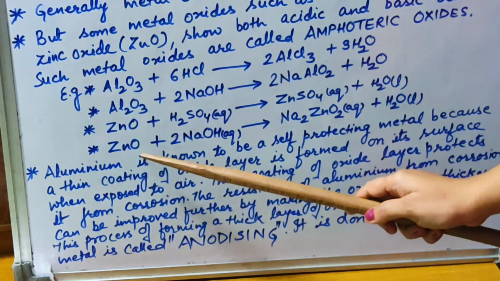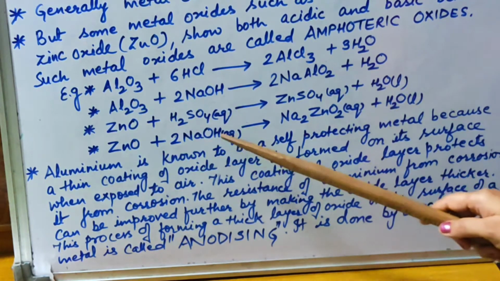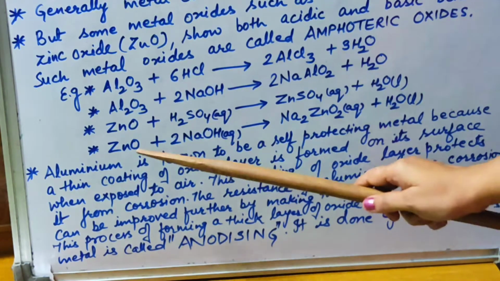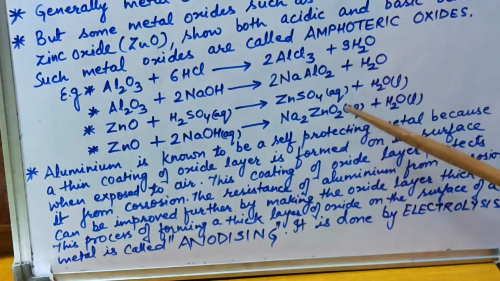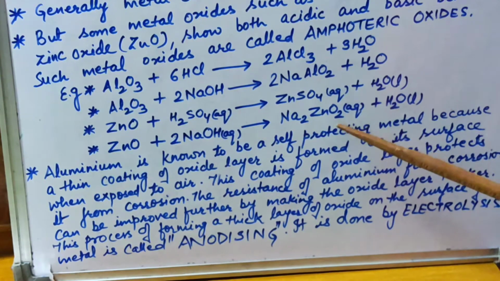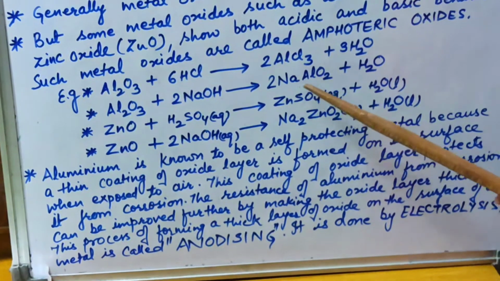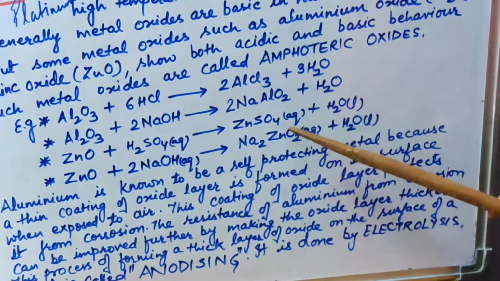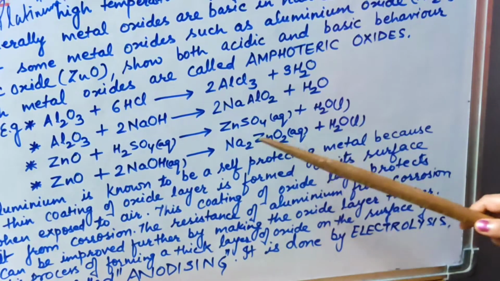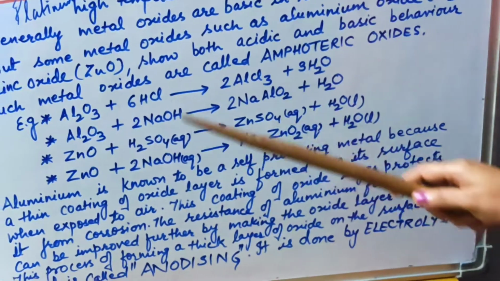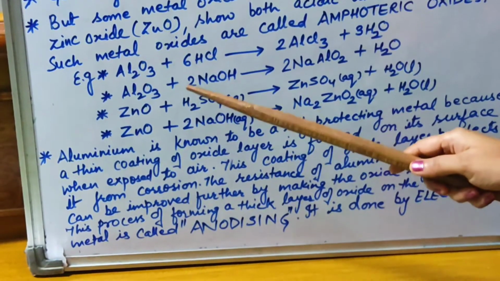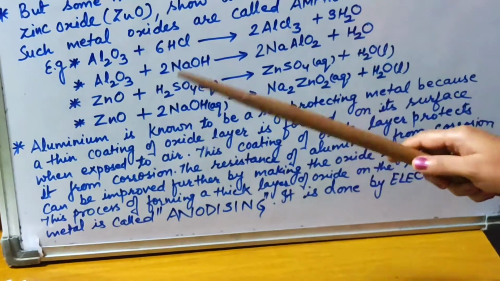But in the last reaction, you could see that this is a base and here ZnO is acting as an acid, and when these two compounds react, it will form sodium zincate. As in this case it was forming sodium aluminate in case of aluminum, but in case of zinc it will form sodium zincate along with water. Children, don't skip all these reactions because this is also sometimes asked in the board exams. So note it down properly.